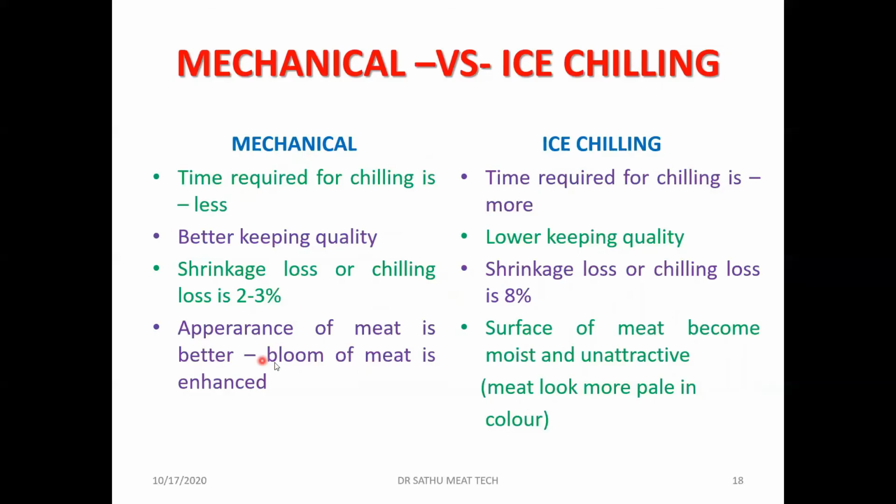Appearance of the meat is better because bloom of the meat is enhanced. As the temperature decreases, the solubility of oxygen will be increased. So the oxygen will combine with the myoglobin more efficiently. That will increase the formation of oxymyoglobin, or the bloom color will be formed. Here, the surface of the meat became moist and unattractive. The meat looks more pale in color because water soluble myoglobin and the sarcoplasmic proteins will be washed away. So the color will also be very unattractive and pale.